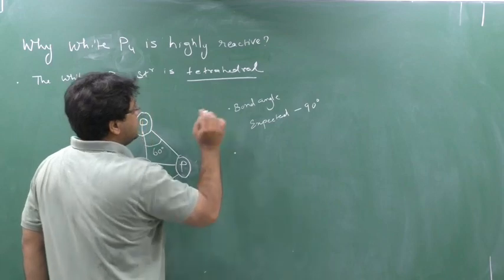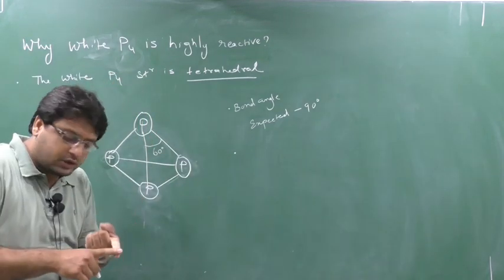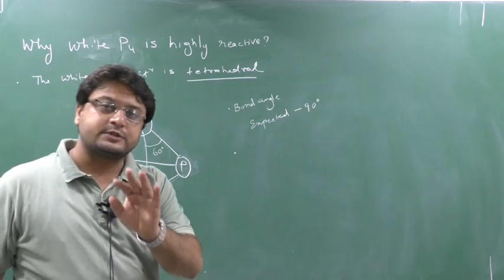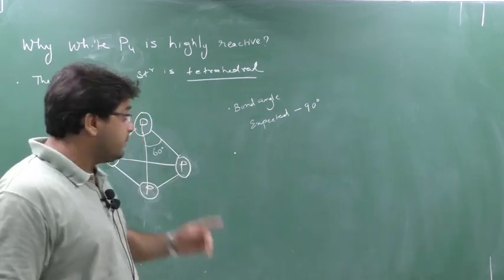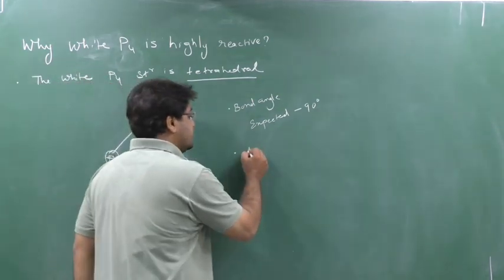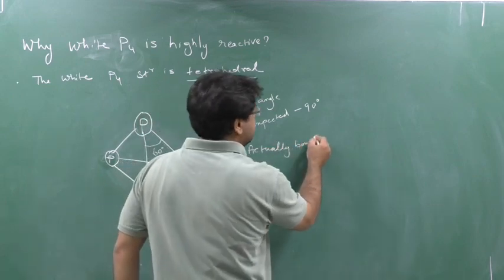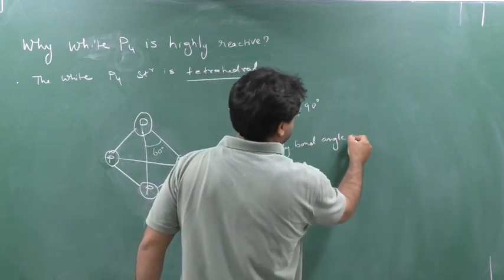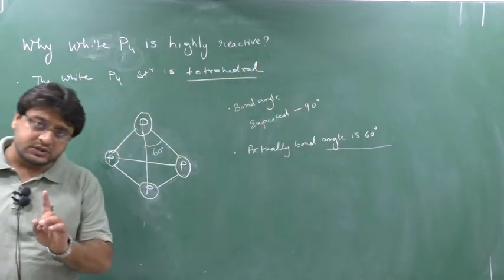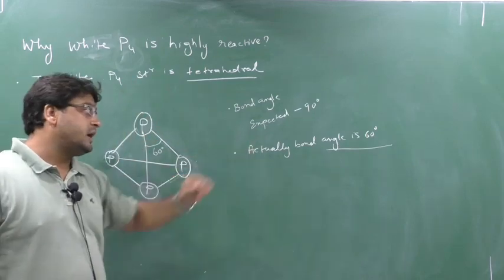But now see, the white phosphorus structure is tetrahedral. In a tetrahedral structure, according to the geometry, the bond angle expected is 90 degree. But actually, after formation of the structure, the bond angle becomes 60 degree. Bond angle expectation was 90 degree due to PP overlapping, but actually the bond angle is how much?